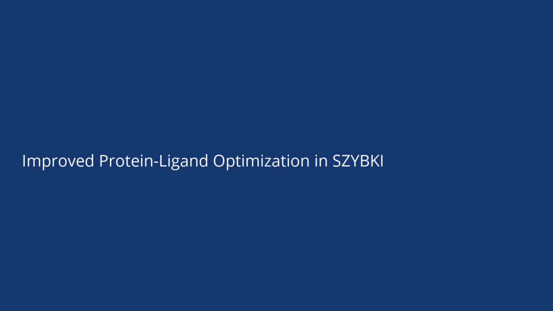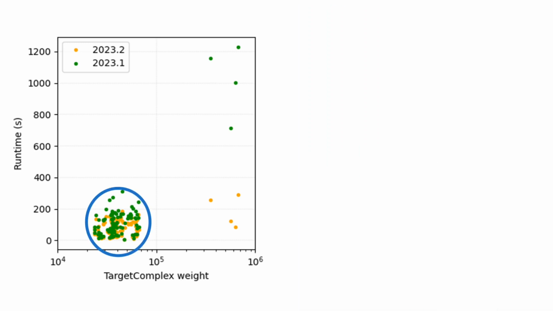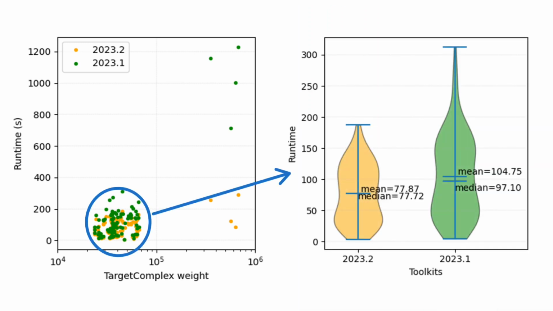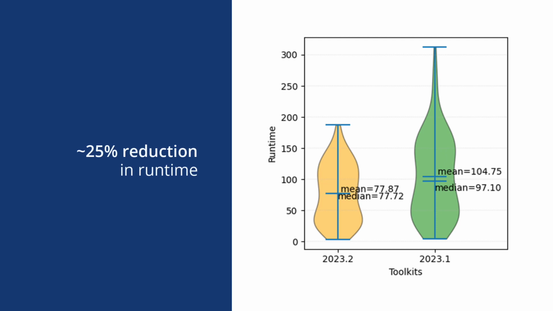Lastly, we've improved the robustness of protein ligand optimization with FF14SB OpenFF in SZYBKI with updates to the parameter assignment algorithm and a new option to apply a long-range cutoff for interatomic interactions.